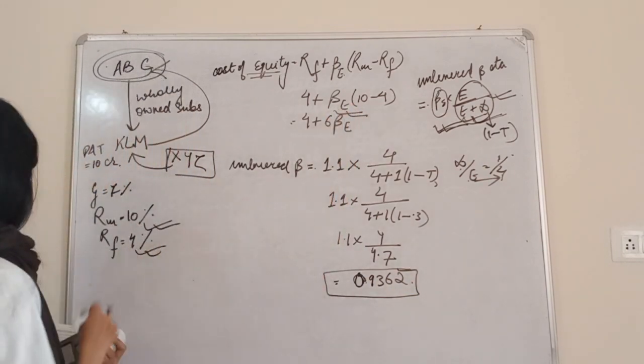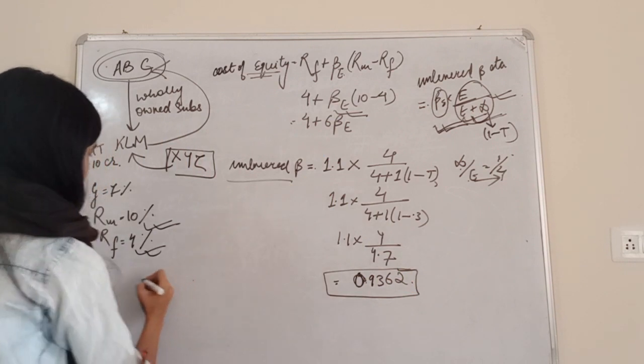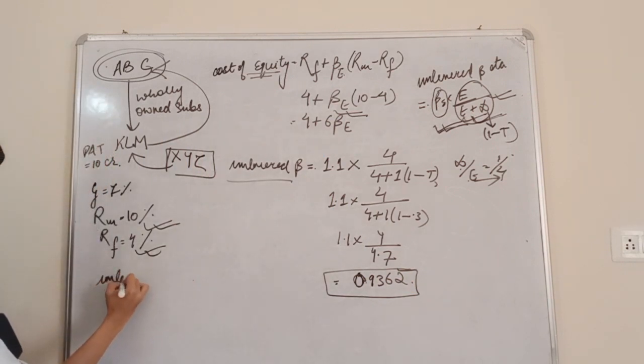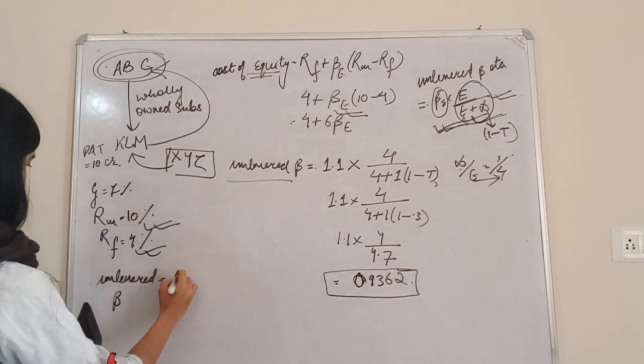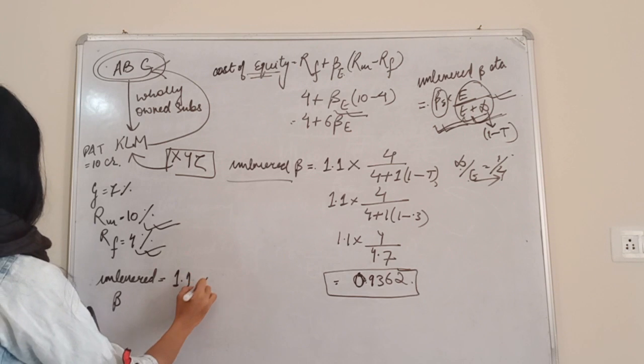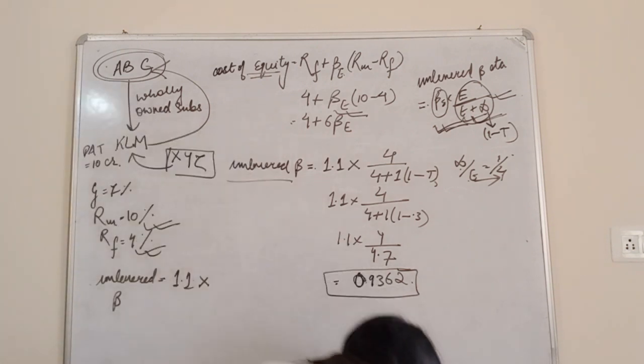Again, in the same formula, unlevered beta is equal to equity beta, which we are going to find for KLM.